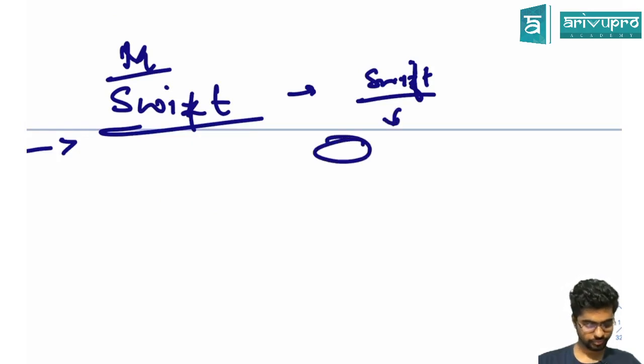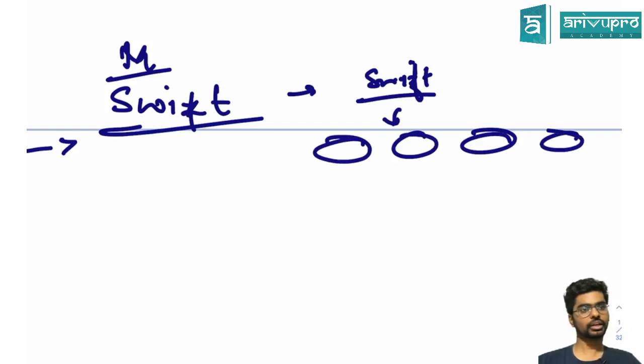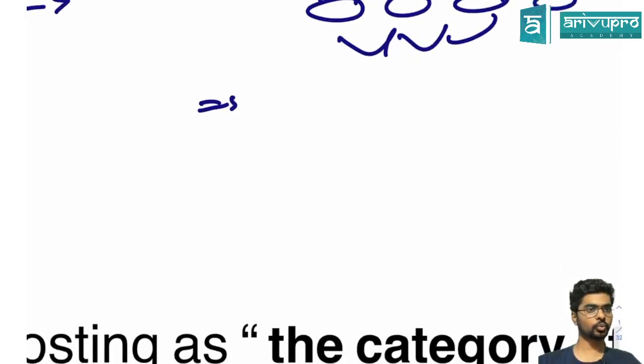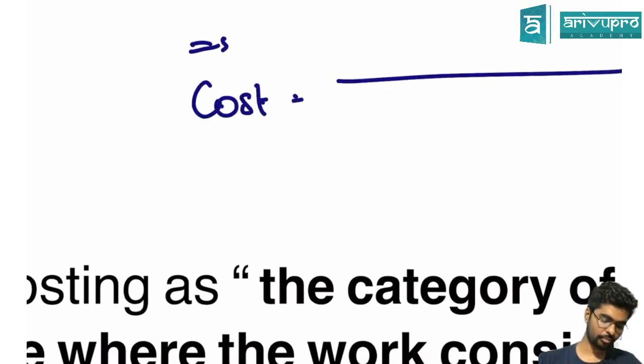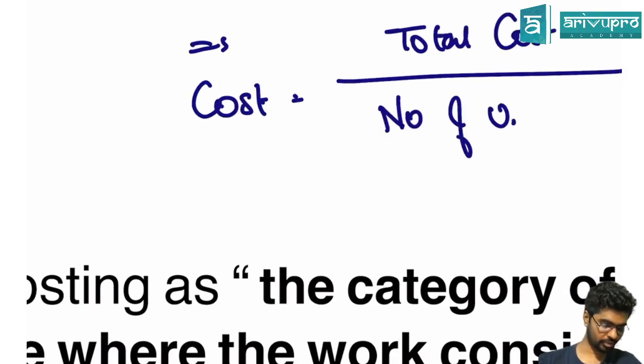Right? The cars are identical in nature. So that's why we tried finding the cost of the product by doing total cost divided by the number of units. Do you remember? Arjun taught you yesterday, I guess.